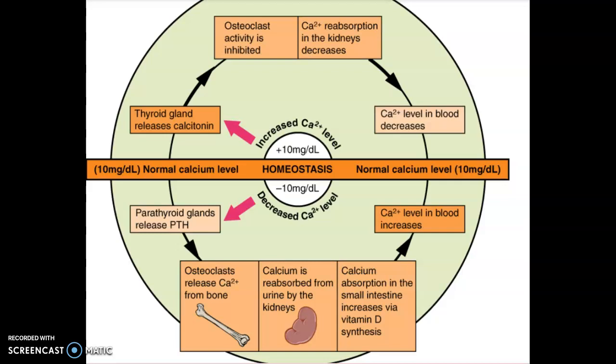If there is too much ionized calcium in the bloodstream, the thyroid gland releases calcitonin, which inhibits osteoclast activity, the things that release ionized calcium when they degrade bone. It also lowers the absorption of ionized calcium in the kidneys, allowing it to pass through to urine and out of the body. This leads to a lower concentration and is considered a negative feedback loop.